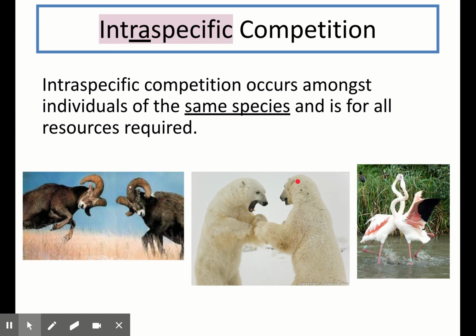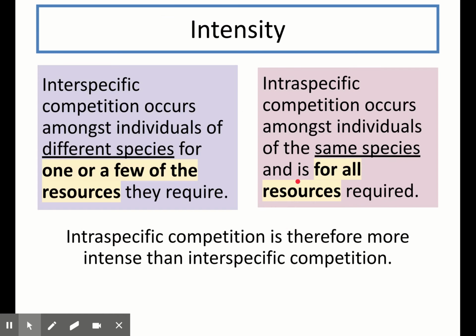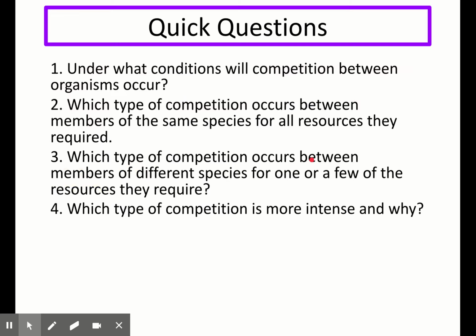Now, a really common question is which of these two types of competition is more intense? Well, if we compare these definitions side by side, apart from the fact that inter is between different species and intra is between members of the same species, the big difference is that during interspecific competition, they only compete for one or a few resources, whereas in intraspecific competition, they compete for all of the same resources. Therefore, intraspecific competition is more intense, as it's between members of the same species and it's for all of the same resources that they require. So therefore, intraspecific is more intense than interspecific.